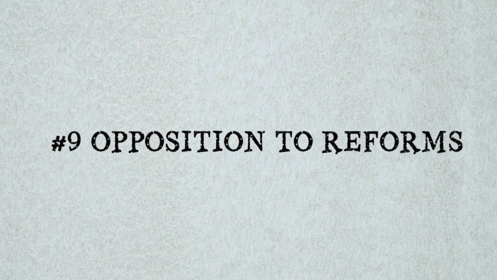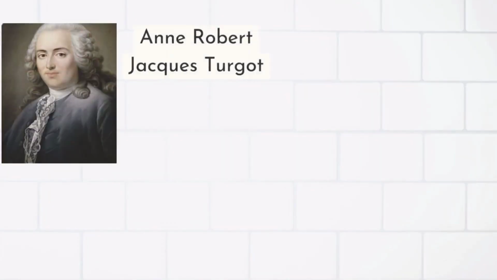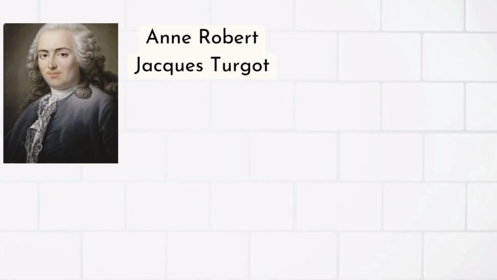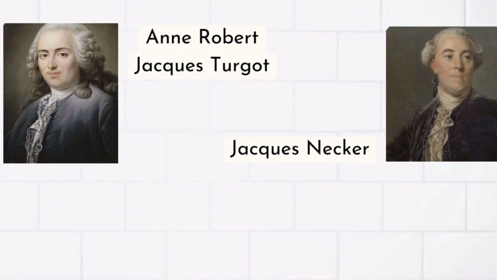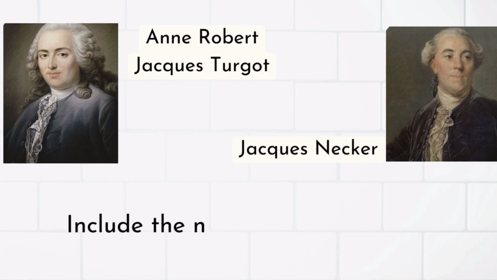Number 9. Parlement's successful opposition to reforms. Several French ministers, including Anne Robert Jacques Turgot and Jacques Necker, proposed revisions to the French tax system so as to include the nobles as taxpayers. This may have reduced the financial crisis in the nation and would have lessened the anger of the poor, as the tax system would have become more just.